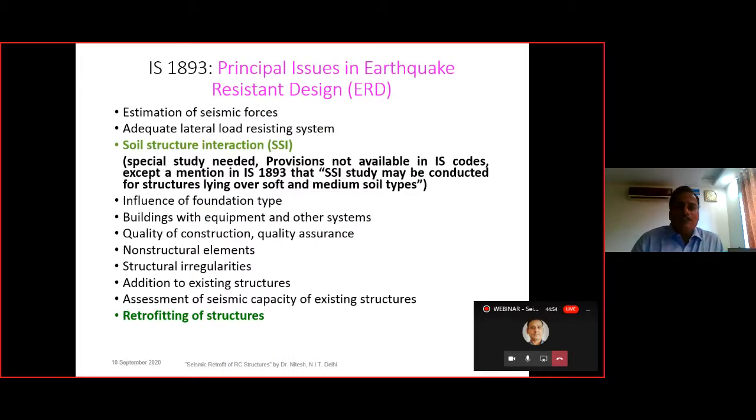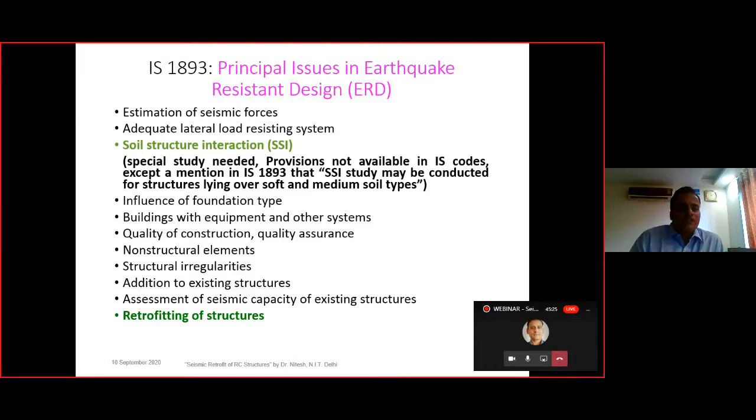So having finished with the retrofitting, now, because the capacity and demand have to be calculated, we need to go for the IS 1893 provisions in order to see the seismic capacity and the demand of the structure, and how to calculate them. So these are the provisions of IS 1893. Here estimation of seismic forces is one part, then an adequate lateral load resisting system has to be provided, and special studies can be there.